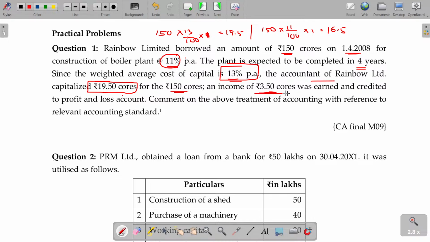The accountant of Rainbow Limited told this. An income of 3.5 crores was earned and credited to the profit and loss account. So they borrowed 150 crores. Though they borrowed 150 crores, they will not invest the entire 150 crores on day one itself.